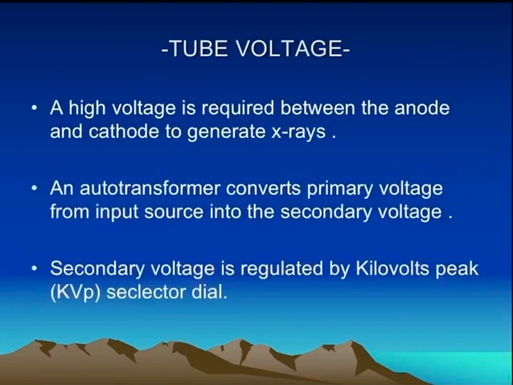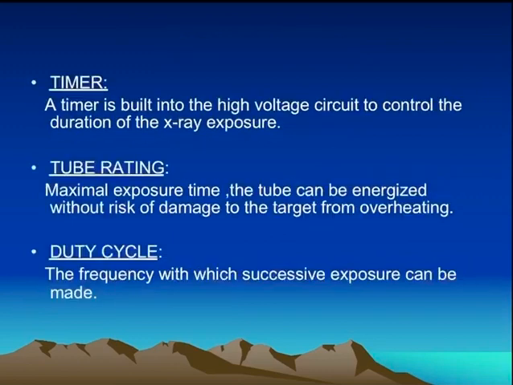For tube voltage, a high voltage is required between the anode and cathode to generate the X-rays. An autotransformer converts the primary voltage from the input source into secondary voltage. Secondary voltage is regulated by kilovoltage peak. A timer is built into the high voltage circuit to control the duration of X-ray exposure. The tube rating is the maximal exposure time the tube can be energized without the risk of damage to the target from overheating, and the duty cycle is defined as the frequency with which successive exposures can be made.